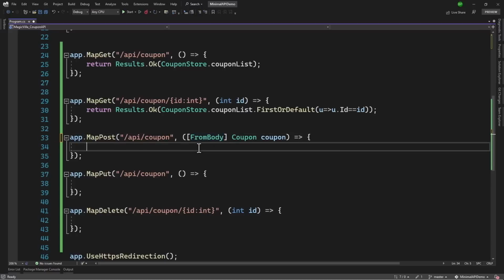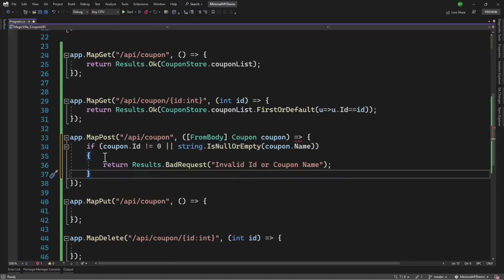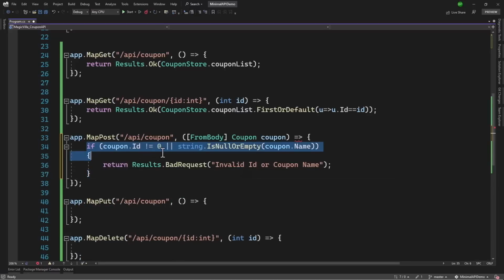Then before we create, we typically have some validation. We will add a validation here that if the coupon ID is not 0 or if the coupon name is empty, that is an invalid ID or coupon name. Because when we are creating, the coupon ID must be 0. If it is something else, then that is not a valid ID, because ID is something that typically the database or the code is responsible for adding.